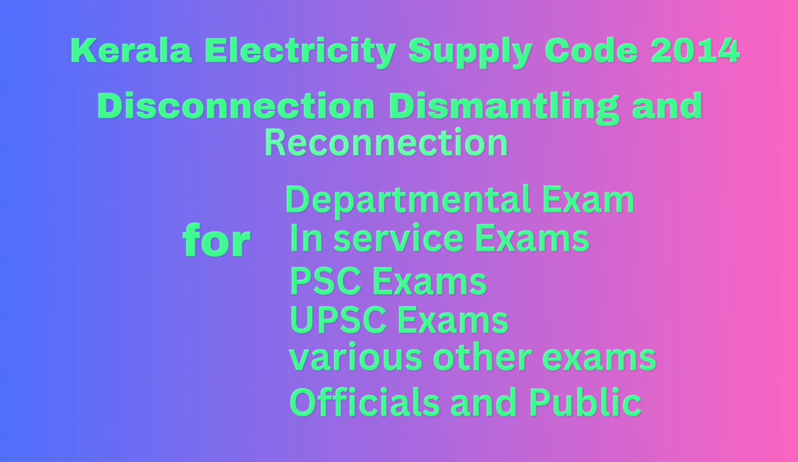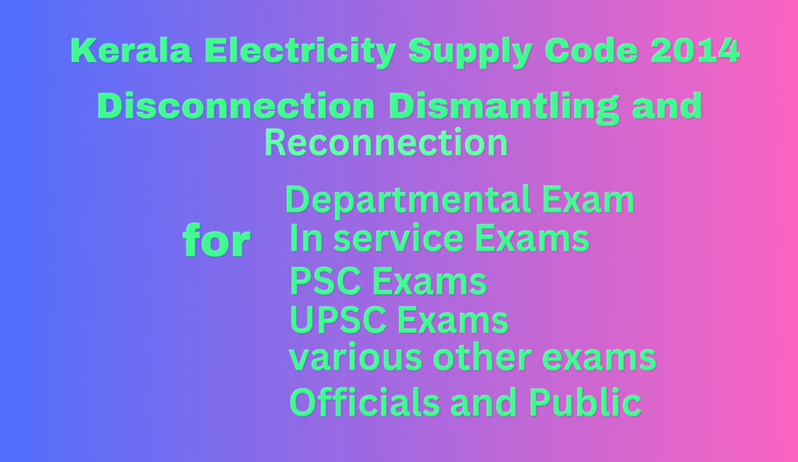3. The licensee shall disconnect the supply to the consumer immediately if the disconnection is on the grounds in clause C and D of sub-regulation 1 of regulation 138, and the consumer may be given intimation to that effect soon after the disconnection.